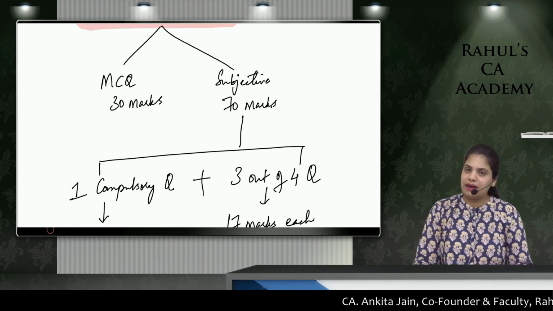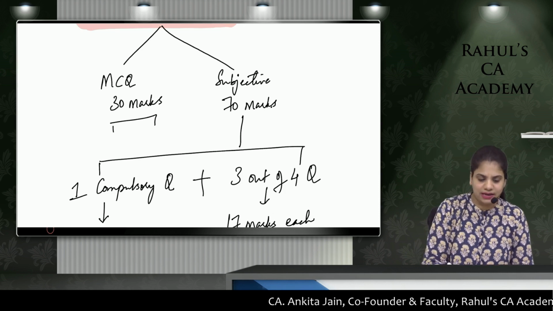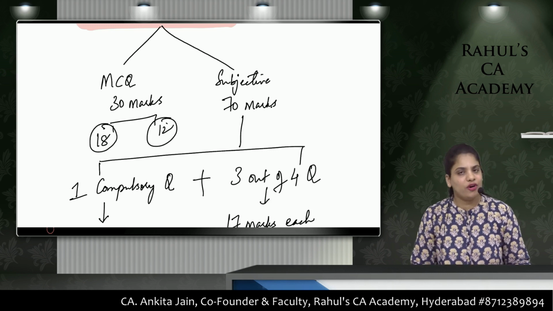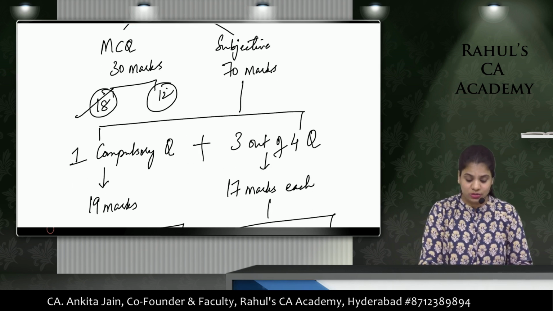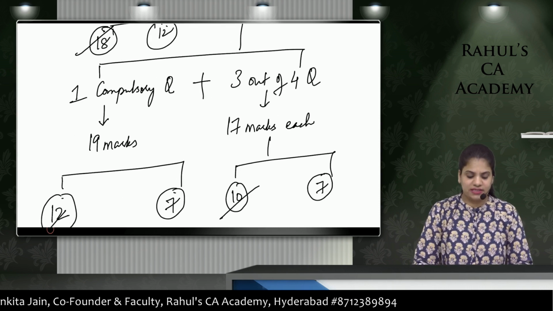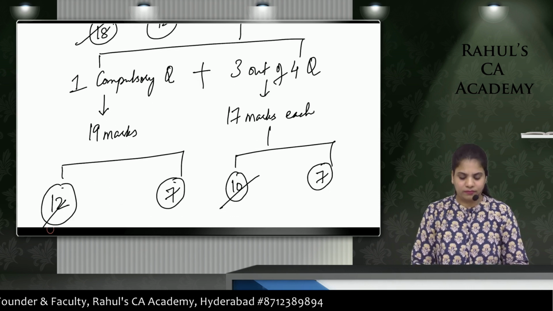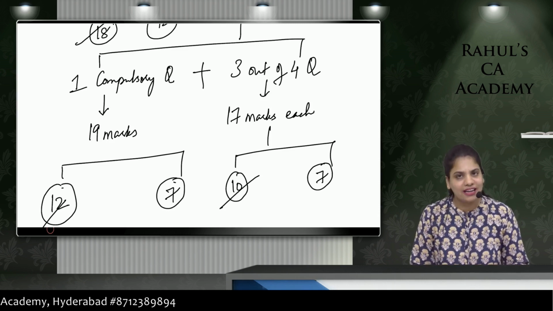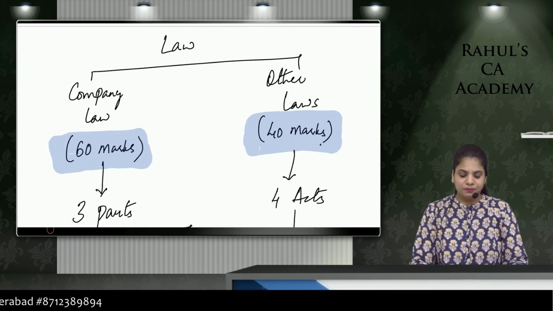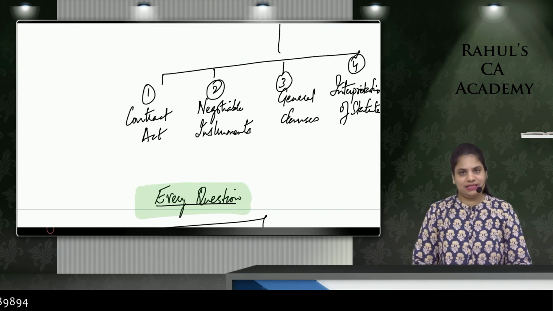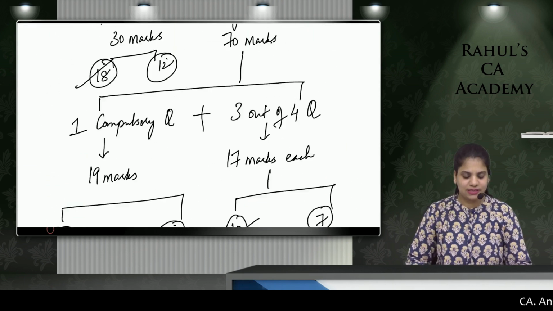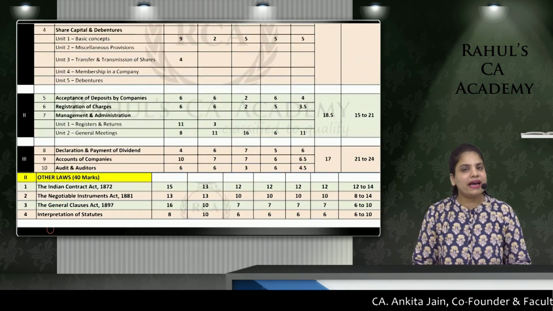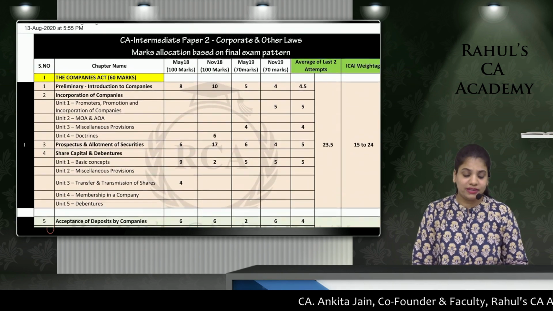Now, in your MCQs, out of 30 marks, 18 marks are for Companies Act and 12 marks are for other acts. So, this way, if you see, you have 60 marks for Companies Act and 40 marks for other acts. Now, talking about the categories that are there in Companies Act, this sheet that I'm referring to is available for download and the link has been provided in the description. So you can download this.